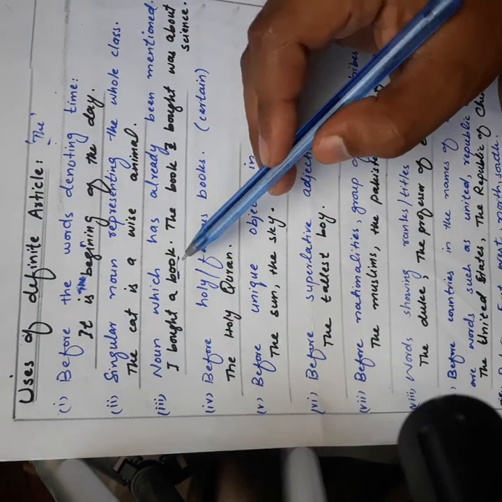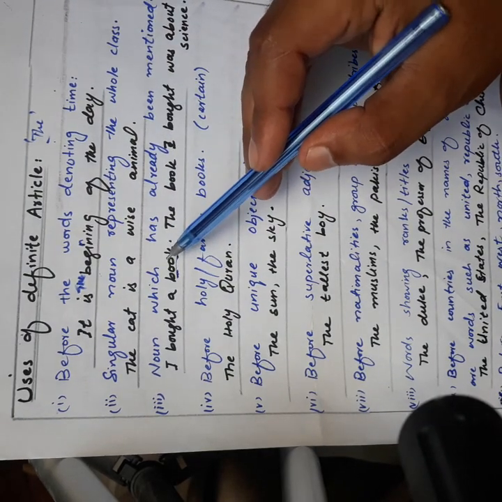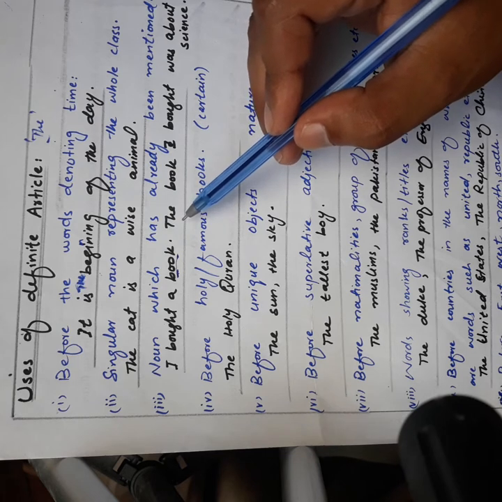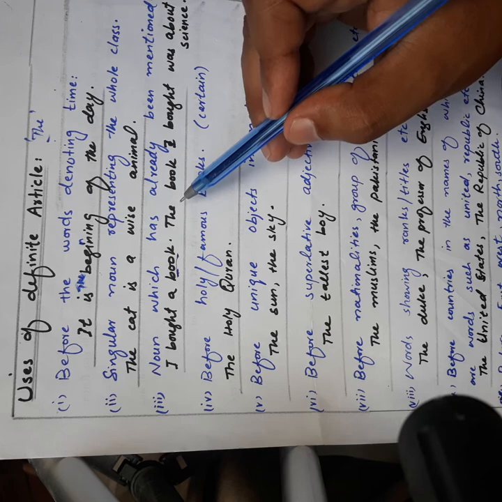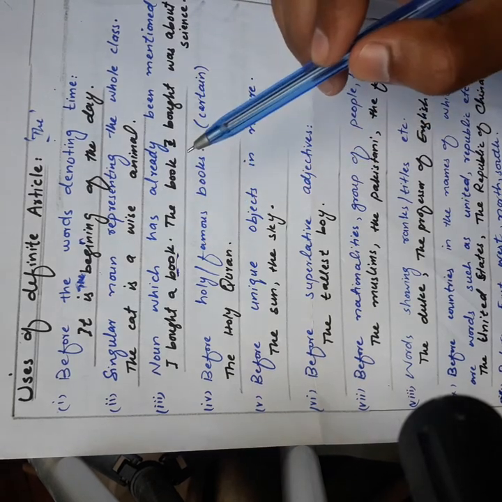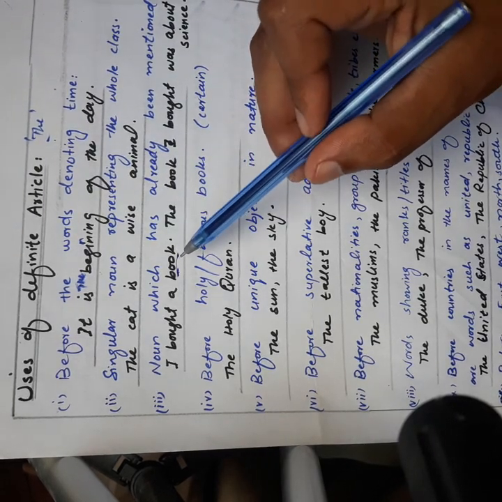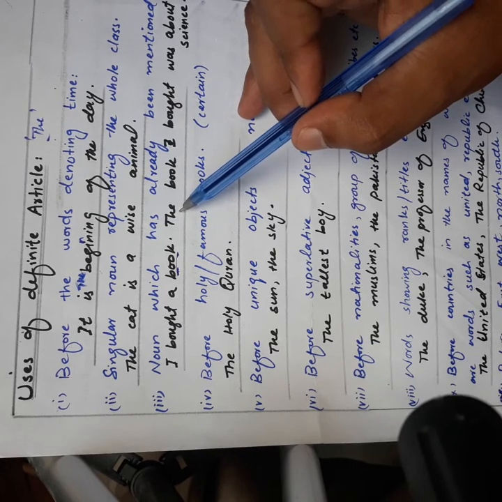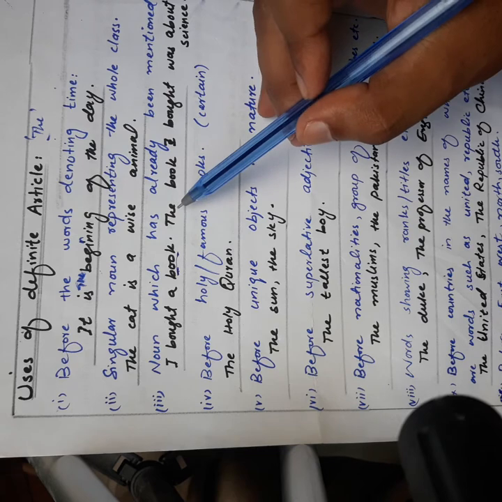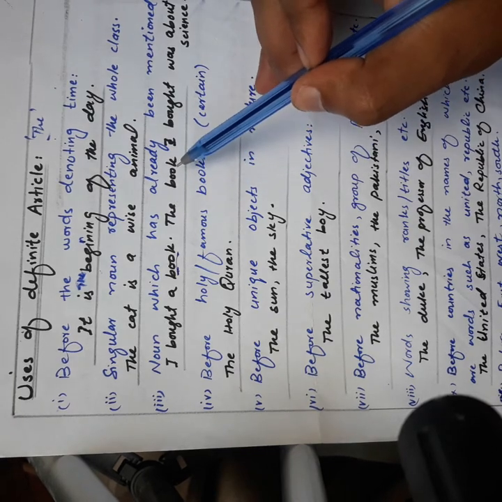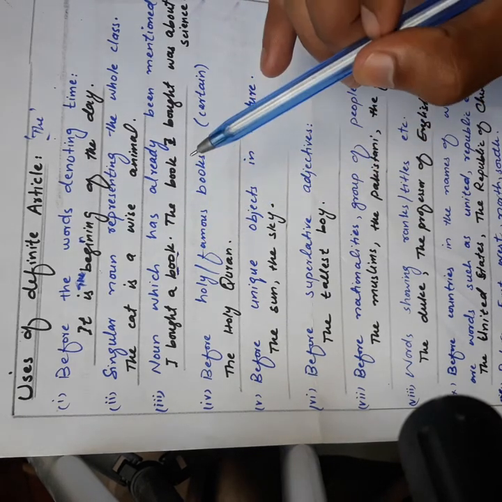So now the noun which was already mentioned, I am trying to emphasize again. So I have used the definite article before that very noun. We use the definite article before a noun which is already mentioned.